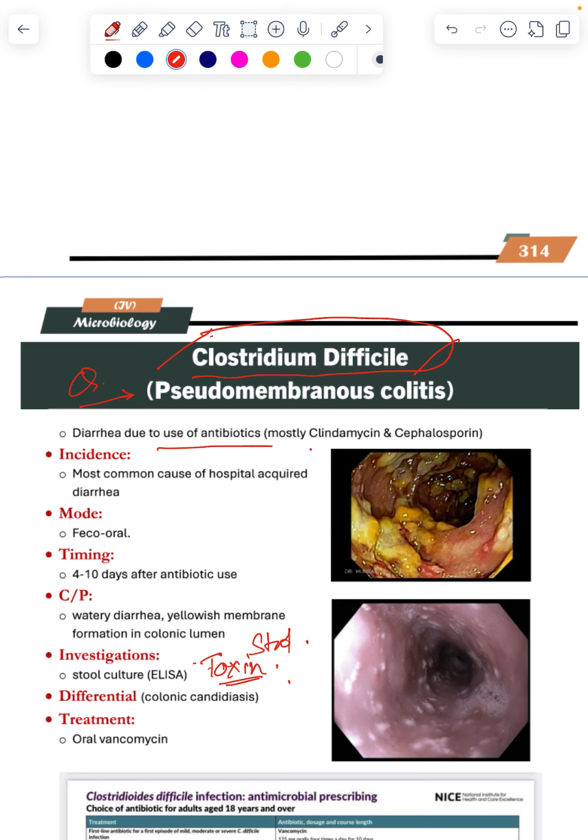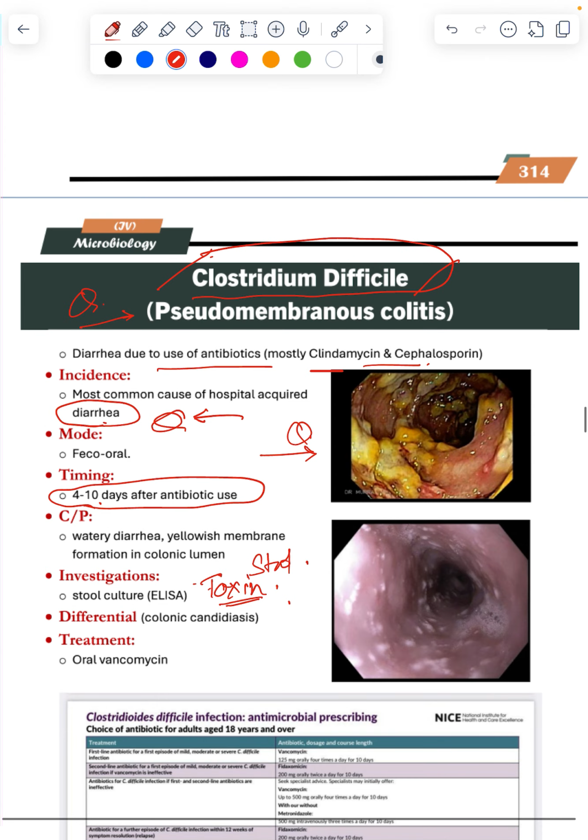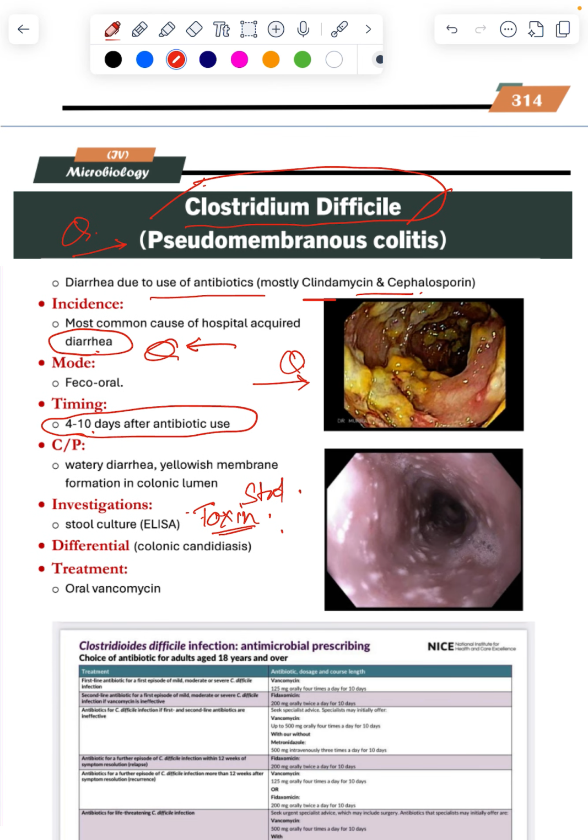So diarrhea, this is the question. A person getting diarrhea after long term antibiotic use, maybe for any other cause, hospitalized, weak, on oral route, gets these membranes called pseudomembrane on colonoscopy, yellow patches. Then it is called this, not candidiasis. Treatment is metronidazole, the actual treatment, or vancomycin, plus metronidazole.